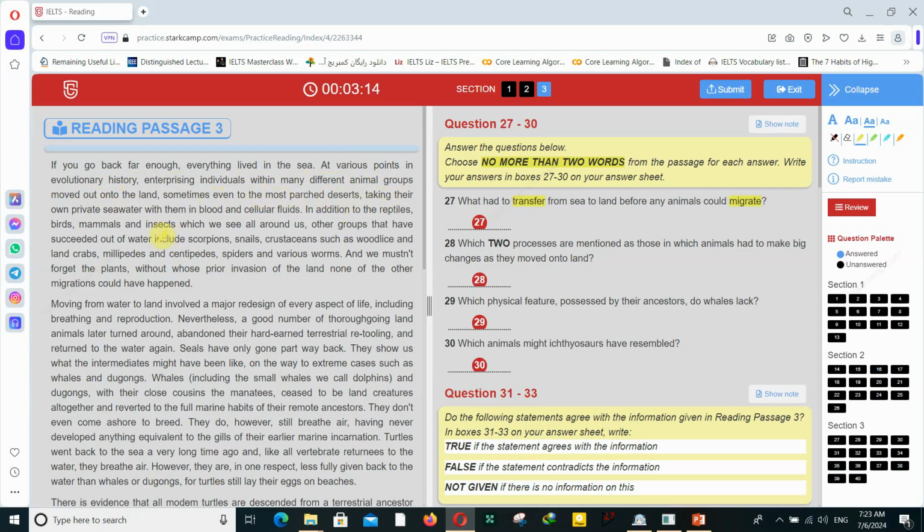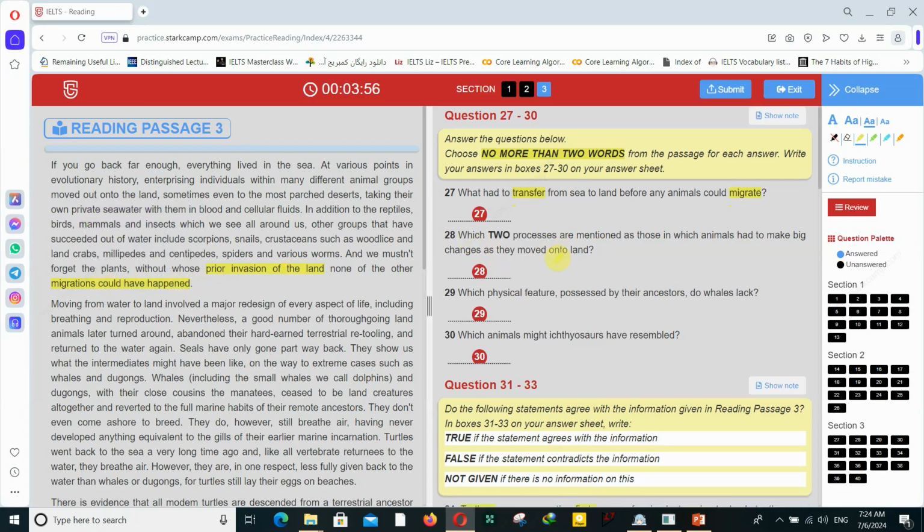In addition to the reptiles, birds, mammals, and insects which we see all around us, other groups that have succeeded out of water include scorpions, snails, crustaceans, such as woodlice and land crabs, millipedes and centipedes, spiders, and various worms. And we mustn't forget the plants, without whose prior invasion of the land, none of the other migrations could have happened.